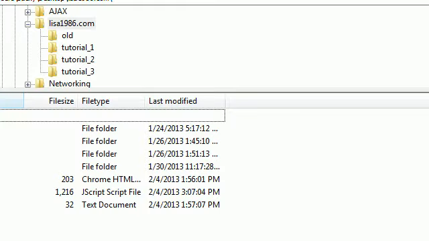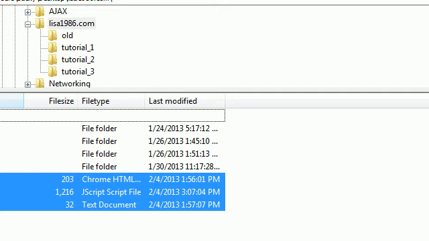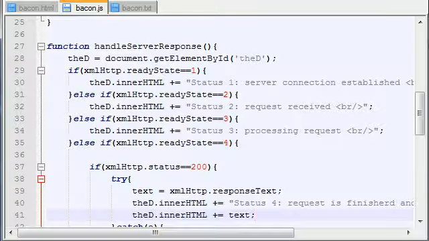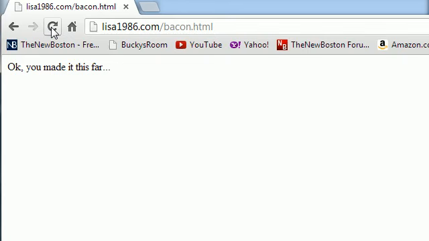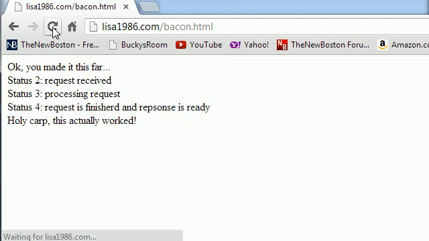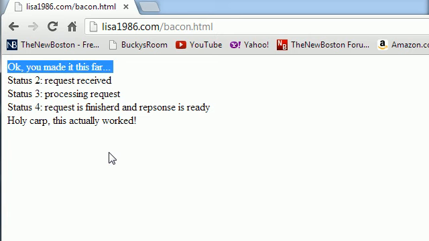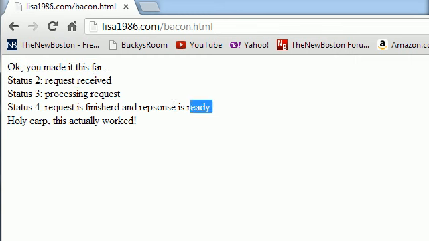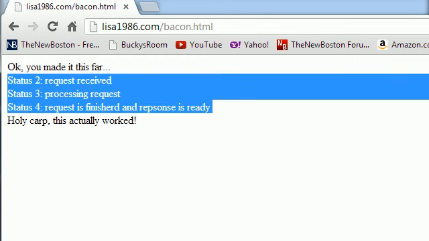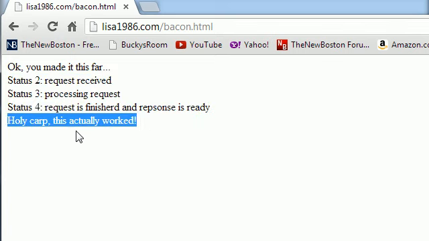So let me go ahead and refresh, upload all this to my server. Someone's texting me right in the middle of a freaking tutorial. And let me go ahead and refresh this, and hopefully, oh yeah, everything worked perfectly. So the first thing we did is we just said, okay, we're connected to the server. We made it this far. And then once we were connected, we sent the request through AJAX. And the request was basically, hey, send us a text file. And once we got the text from it, it appeared on the screen, just like I showed you guys.